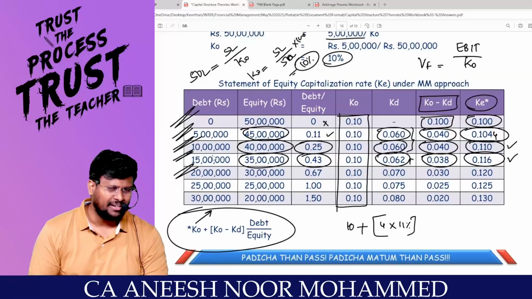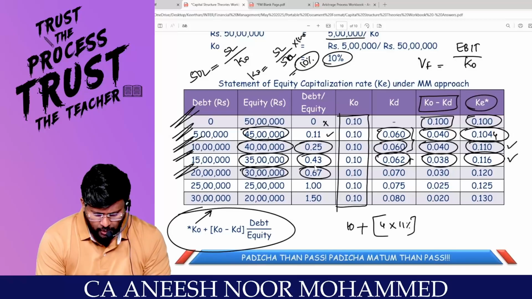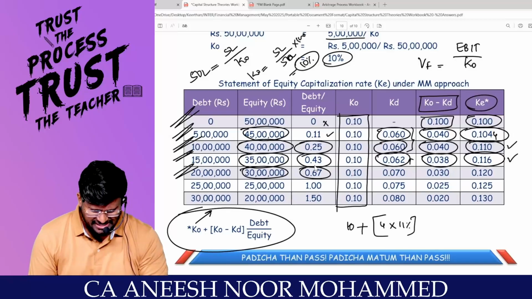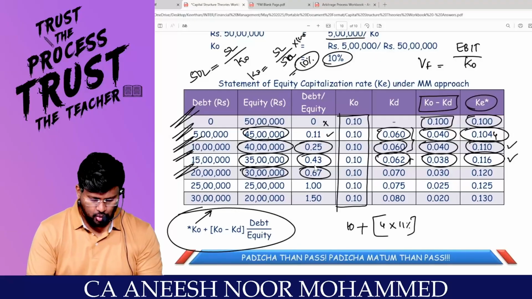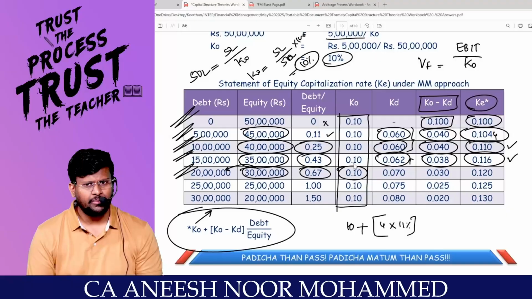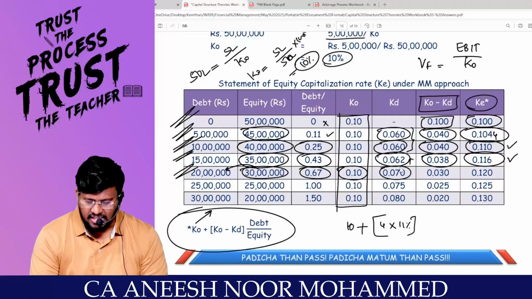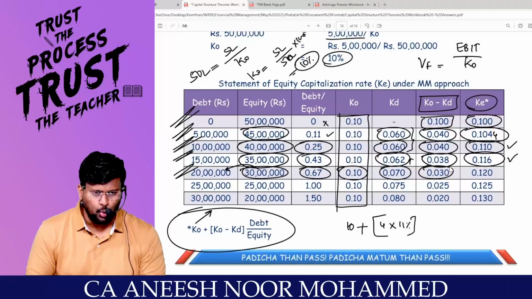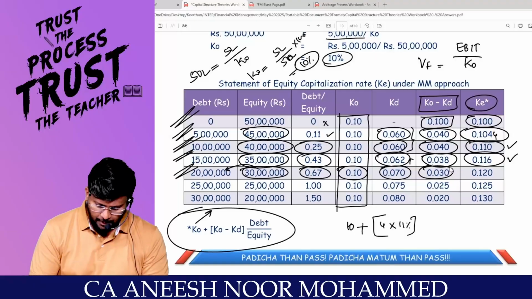Yes, sir. If you inject debt of 20 lakh, the equity proportion will become 67%. Correct? 20 lakhs divided by 30 lakhs, 67%. Yes, sir. KO remains constant, 10%. Sir, KD is 7%. Can you calculate, sir? So 10 minus 7, 3%. Come on, sir. 3 into 67% comes to 2.01. Now 2.01 plus 10% comes to 12.01.